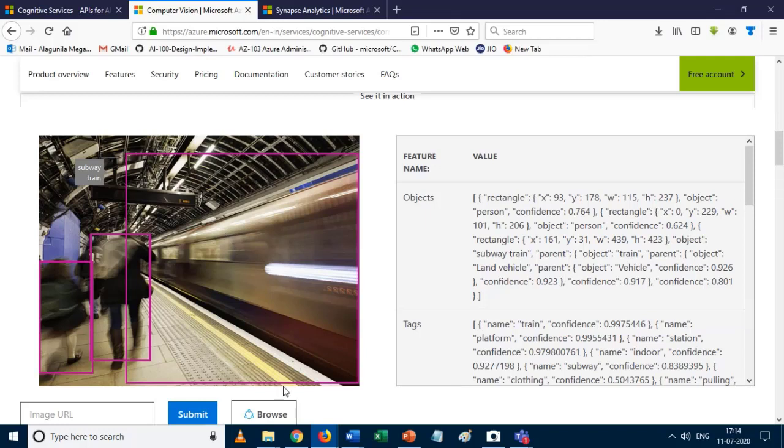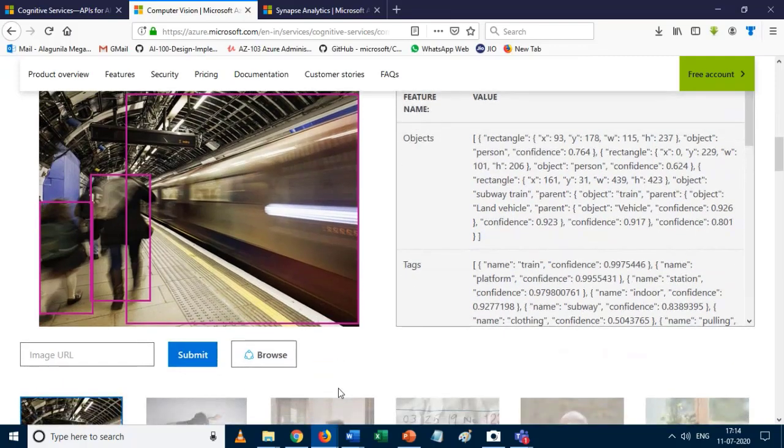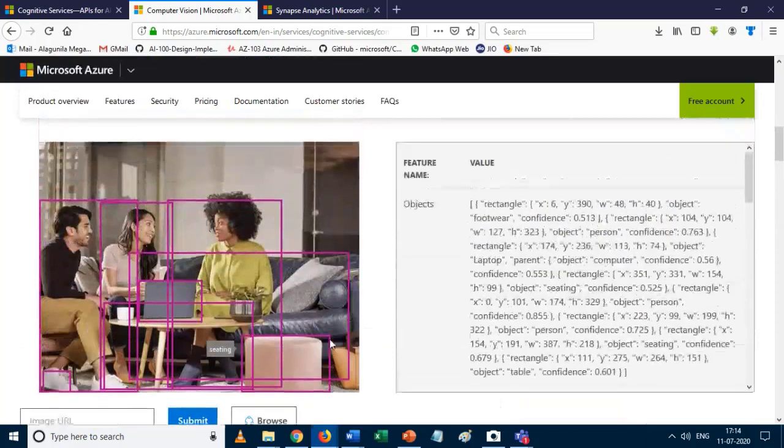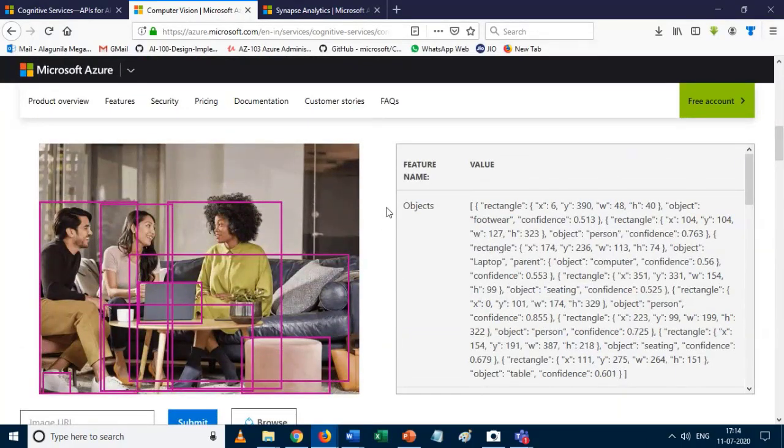Whenever we add the images here, it takes that image and splits it depending on the objects present in it. It divides the image into the objects that are present and describes each and every object. So whenever you feed these images, you can get the inside information about the particular image on the right-hand side.